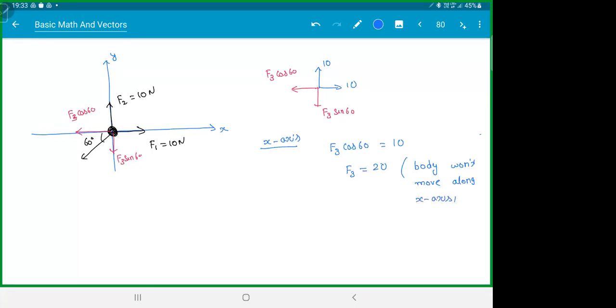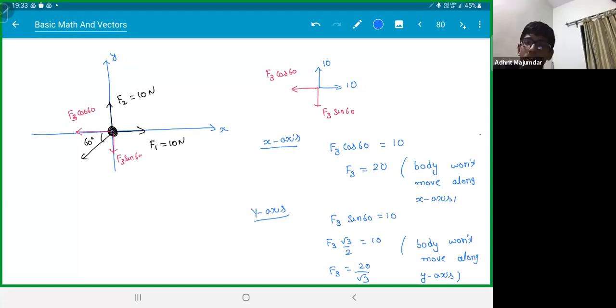In order to move in a particular direction, you need a force. If you take y-axis, F3 sine 60 should be equal to 10. Sine 60 is root 3 by 2. So F3 is 20 by root 3. So this is saying, if you give me 20 by root 3, body won't move along y-axis. What is the meaning of this? It is not possible to get both of them together.